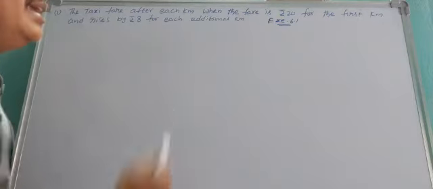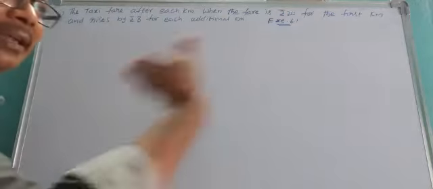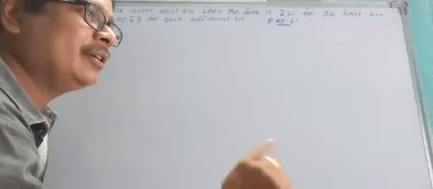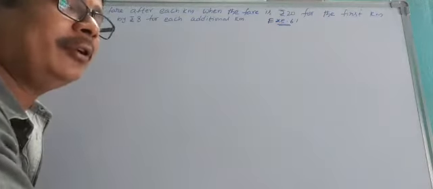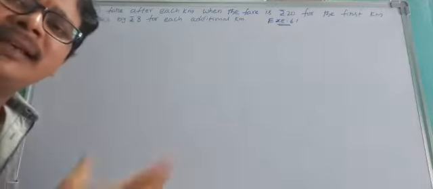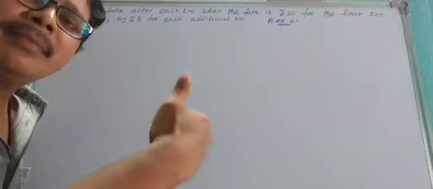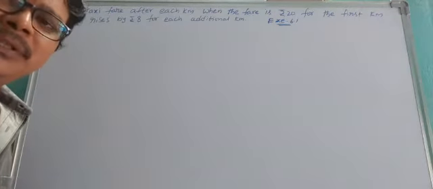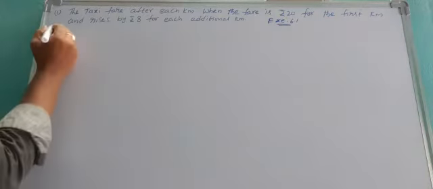So 20 plus 8 is 28, plus 8 is 36, plus 8 is 44, plus 8 is 52, like that. Except for 20, all the remaining terms are obtained by adding 8 rupees for each kilometer. So they are in arithmetic progression. Now I explain how to solve it.